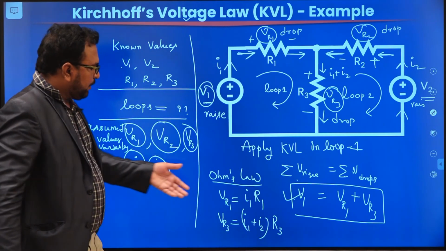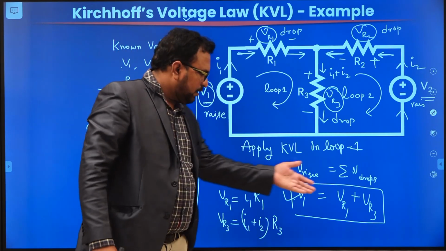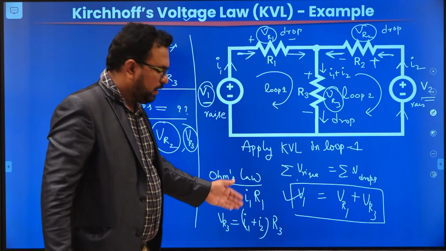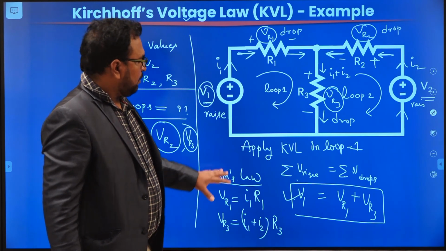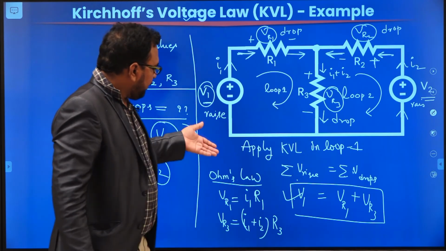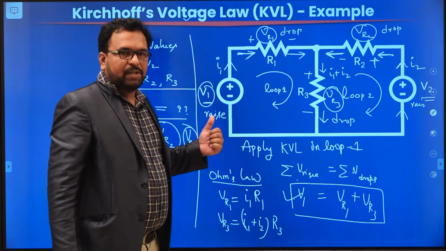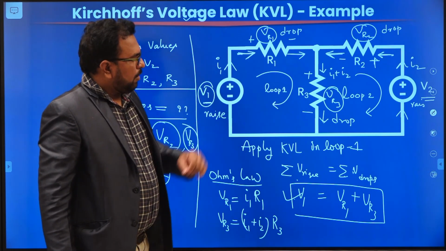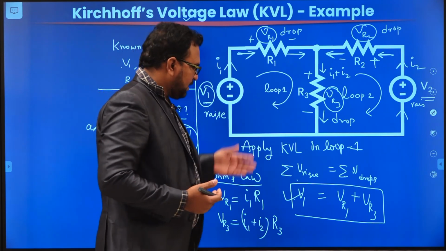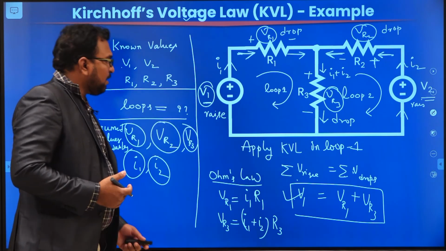Now you can substitute in place of VR1 and VR3 in this equation, such that the equation will be in terms of only I1 and I2. Like this, you can apply KVL in the loop, and you can calculate the unknown quantities by using Ohm's law. Now I will ask you to try to apply KVL in the second loop, just like this, on your own. This is all about KVL.